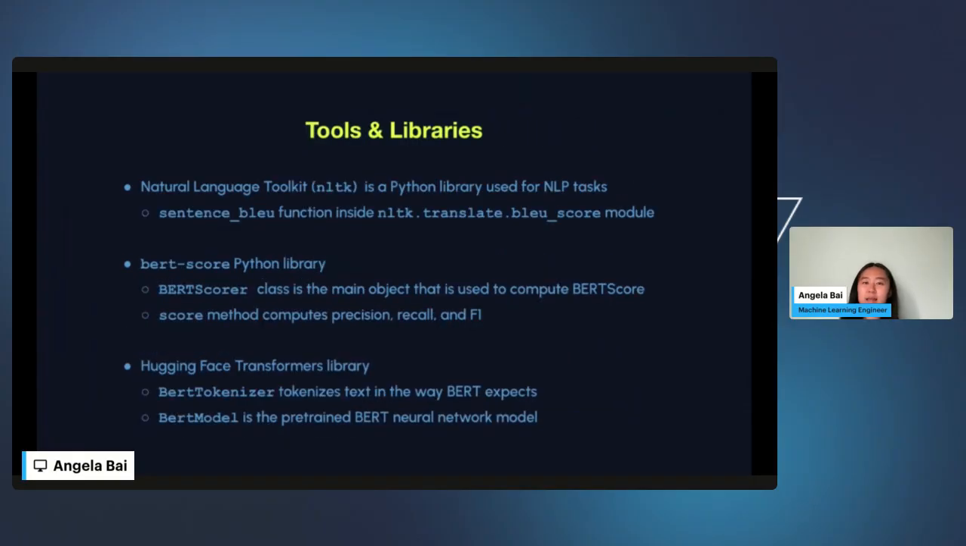So some of the tools and libraries that we used were NLTK, which is a Python library that's commonly used for NLP tasks. And for our purposes, we use the translate bleu_score module, which contains the sentence_bleu function for calculating the BLEU score. There's also an option in this to adjust the weights given to different lengths of n-grams.